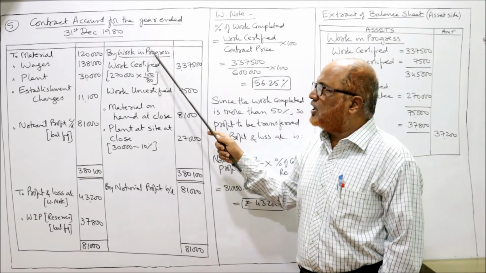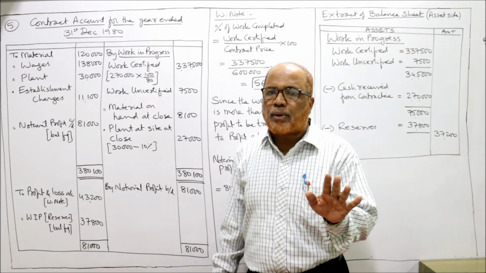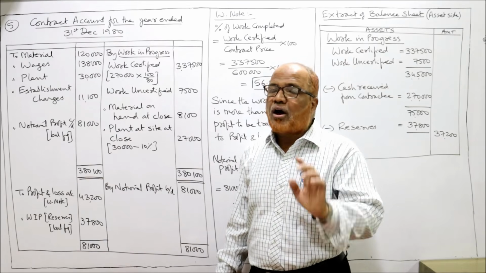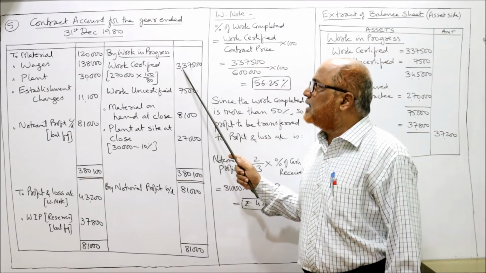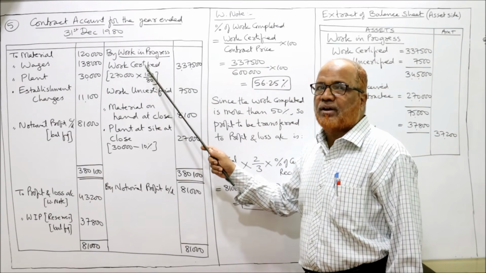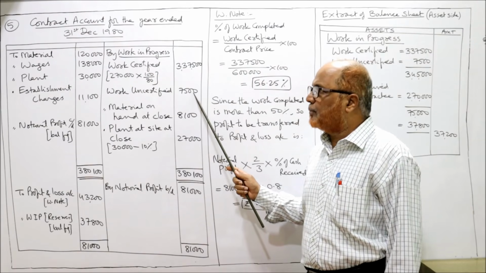Credit side by work in progress, work certified. Work certified directly is not given in the problem. Cash received is given. How much is the cash received? 2,70,000 into 100 by 80, 3,37,500. This is the work certified. Work uncertified is 7,500, given in the problem.